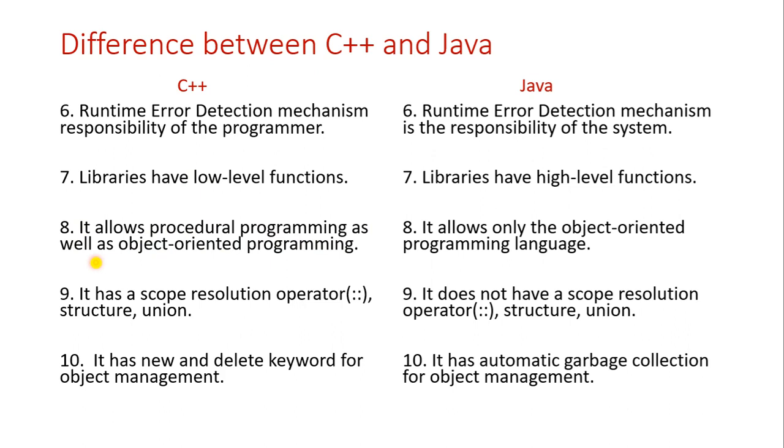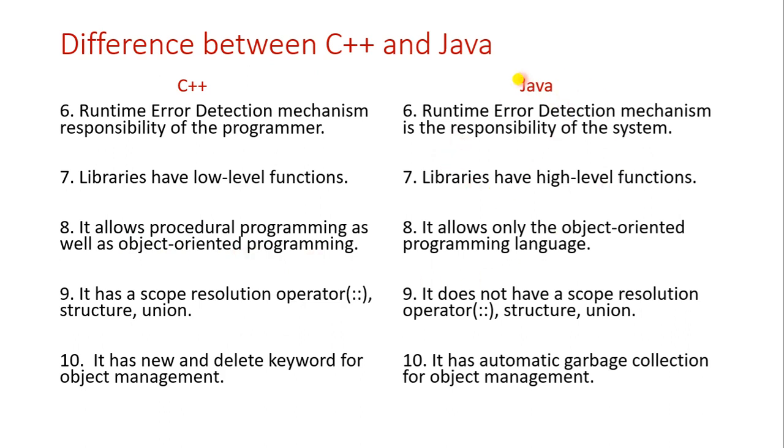When C++ was developed in the 80s, it is called an object oriented programming language. C++ has taken the features or concepts of C, so that's why it is called procedural as well as object oriented programming language. So it does not become a complete object oriented programming language. The concepts of C have also been taken, so something is missing there. That's why the pure form of object oriented is not achieved.